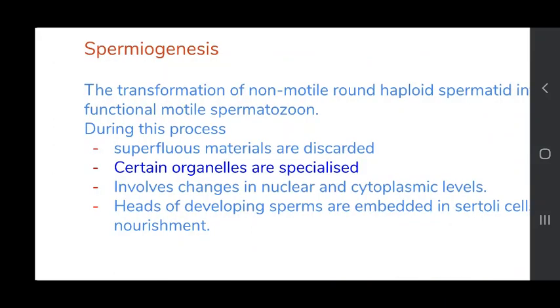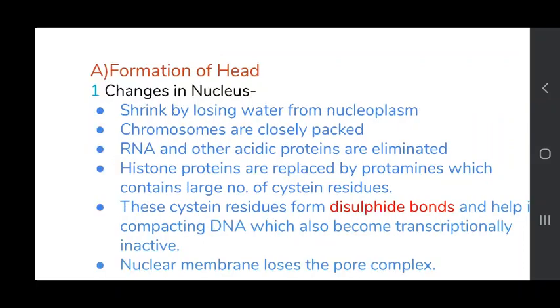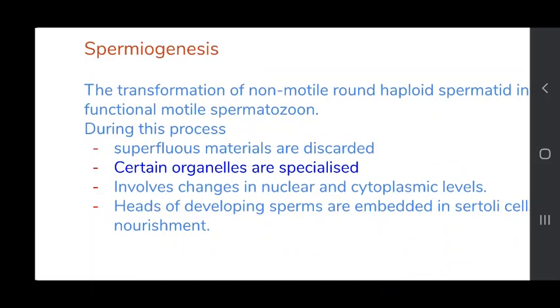Let us discuss those changes. During this process of spermiogenesis, the superfluous material, the material which is not required, will be discarded, and certain organelles are specialized.